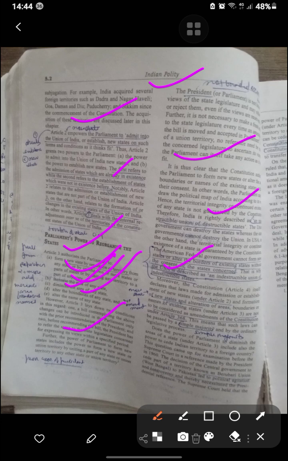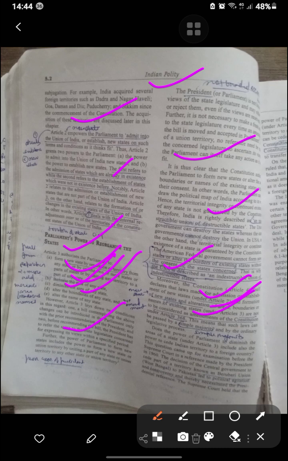Now, moreover, Article 4 of the Constitution itself declares that laws made for the admission or establishment of new states under Article 2, and the formation of new states and alteration of areas and boundaries under Article 3, are not to be considered an amendment of the Constitution. This means that such a law can be passed by a simple majority. Does the power of Parliament to diminish the area include the power to cede Indian territory to a foreign country?